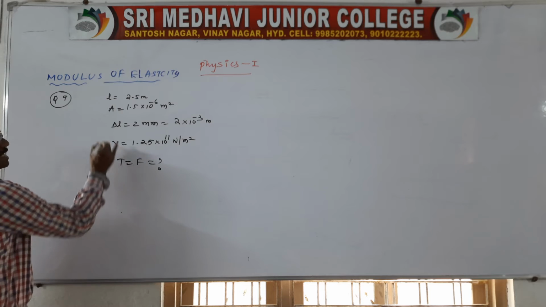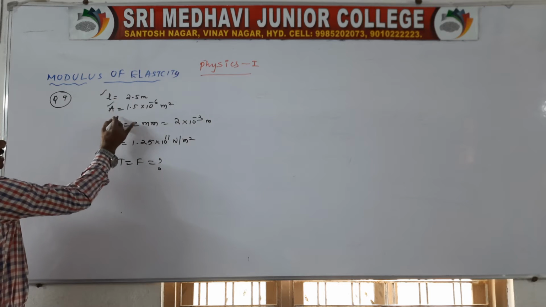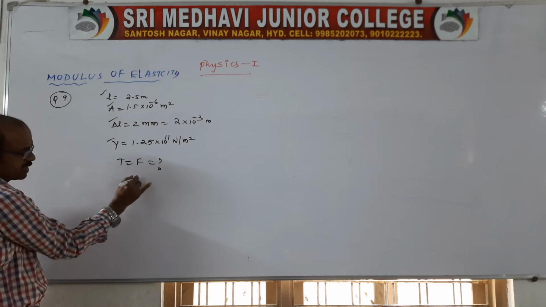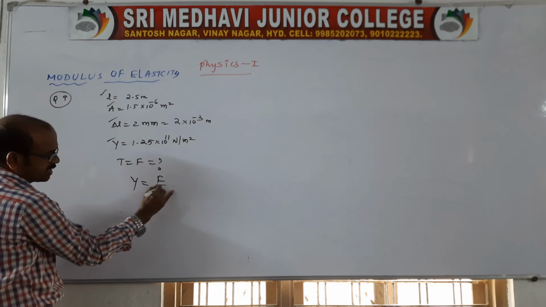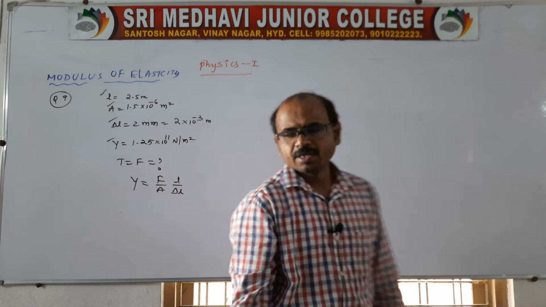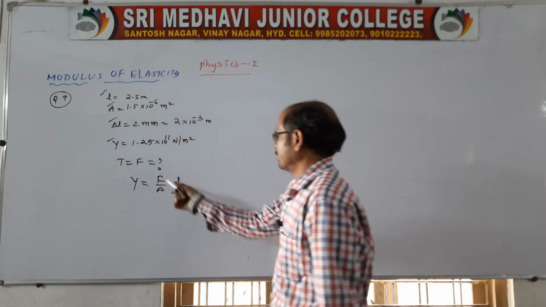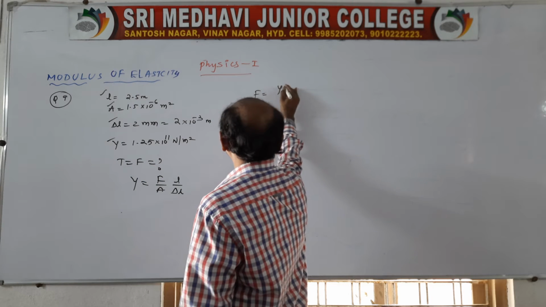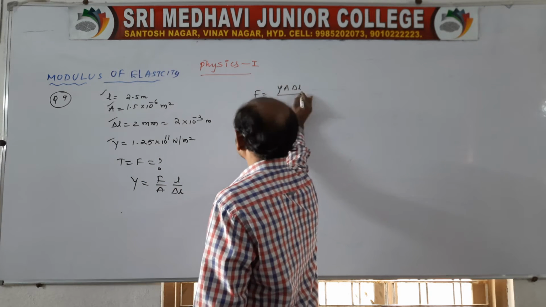So L is there, A is there, delta L and Y are there. Then F or tension is asked. So the Young's modulus formula is Y is equal to F by A into L by delta L. Now here we need to find the F value, so take F as the subject: F is equal to Y A delta L by L.